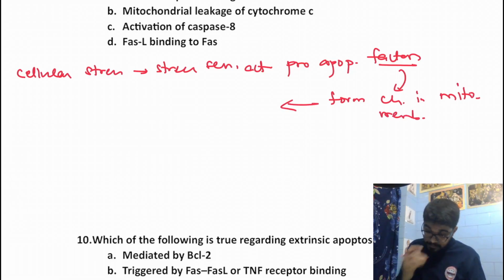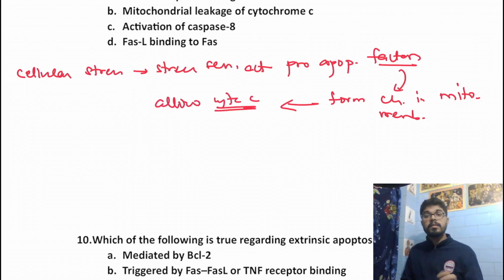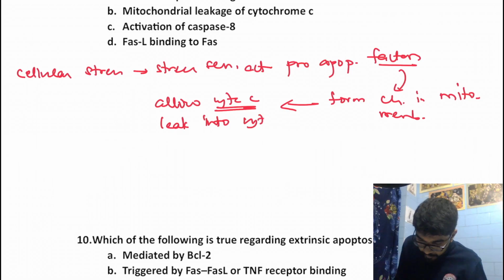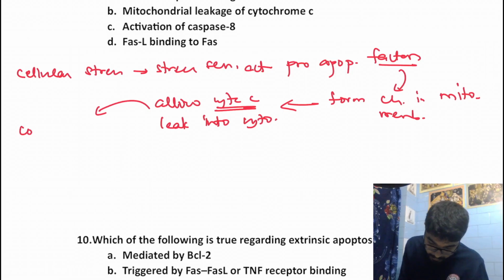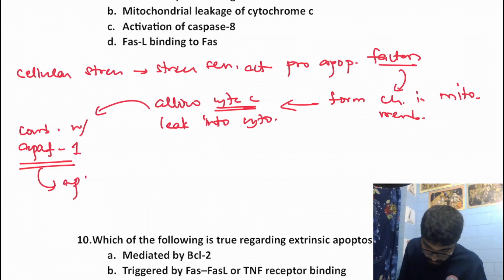Now these channels are going to allow cytochrome C. Cytochrome C is a component of our electron transport chain and is present only inside mitochondria, right? When these channels are formed, this cytochrome C can be released into the cytoplasm. This allows the leakage of cytochrome C into the cytoplasm, and this cytochrome C combines with APAF1, that is apoptotic factor 1, and this combination forms the apoptosome.